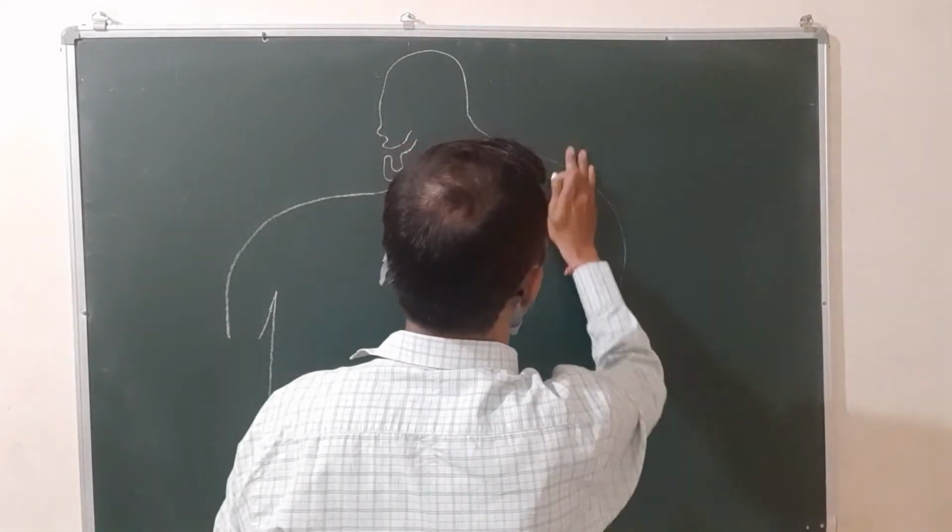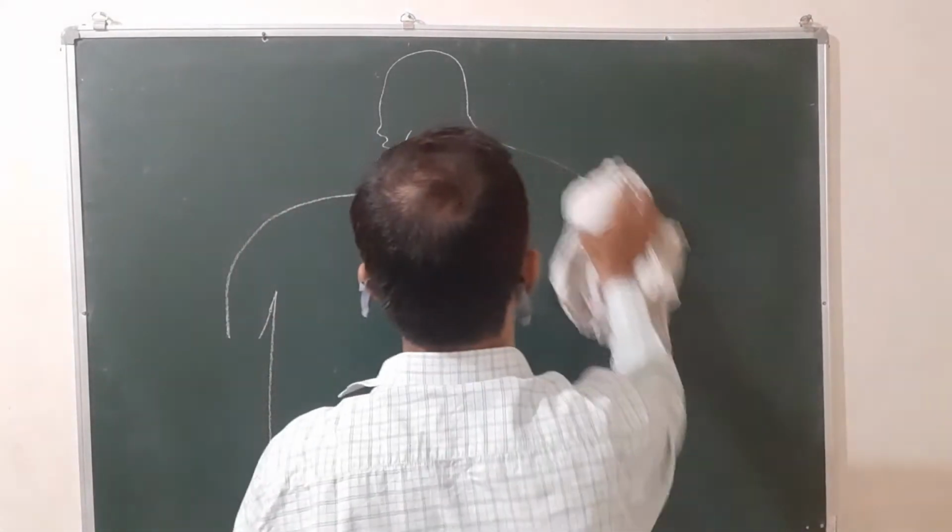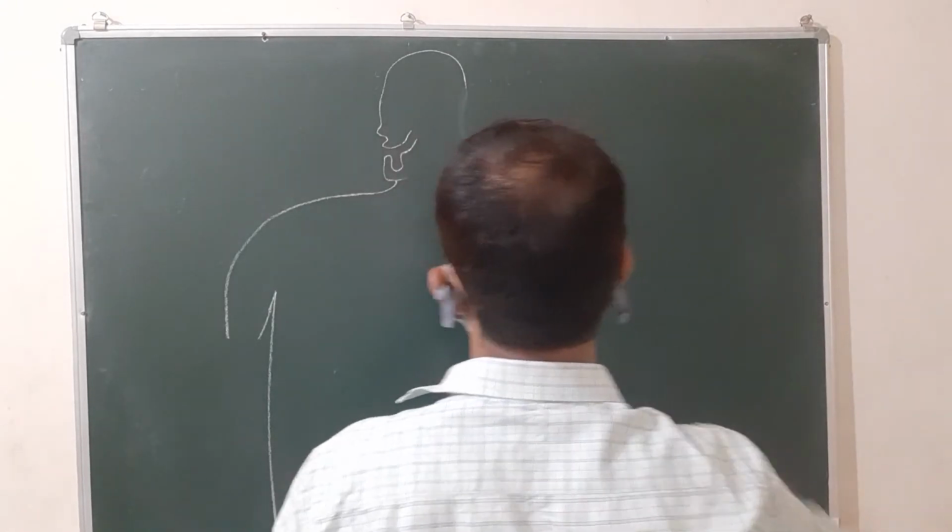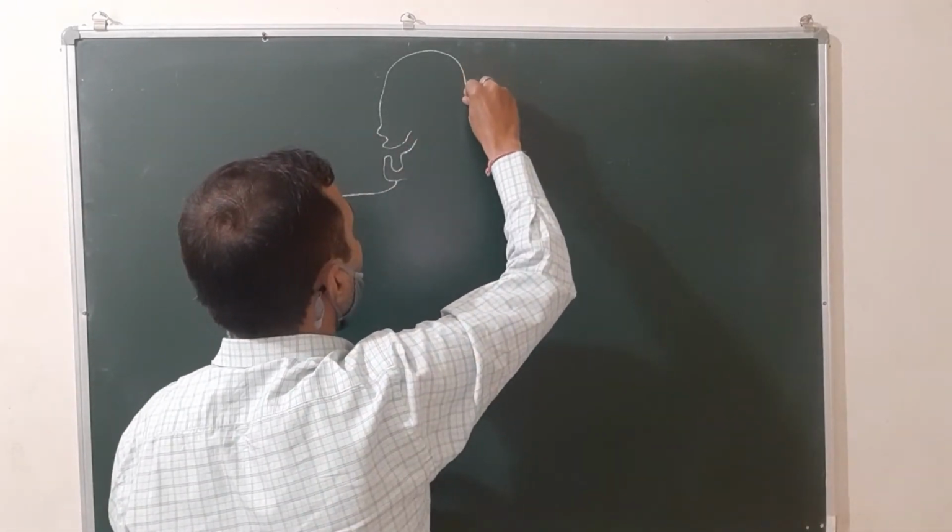From here also, let us see how you will draw the human digestive system.